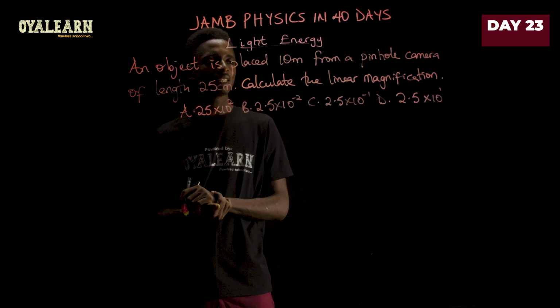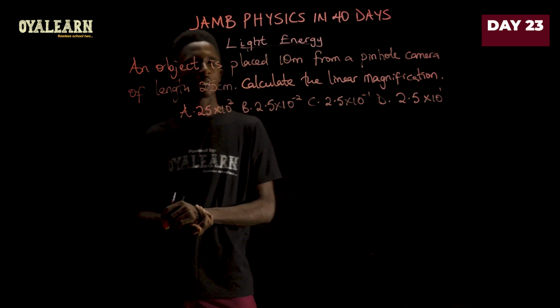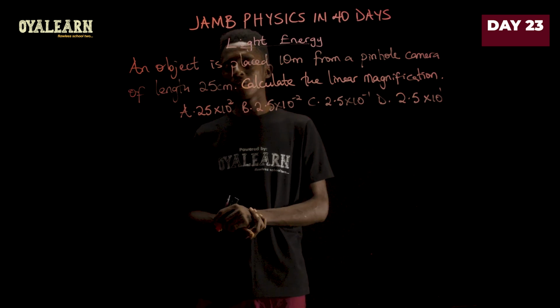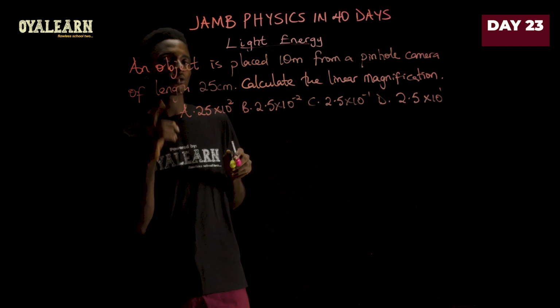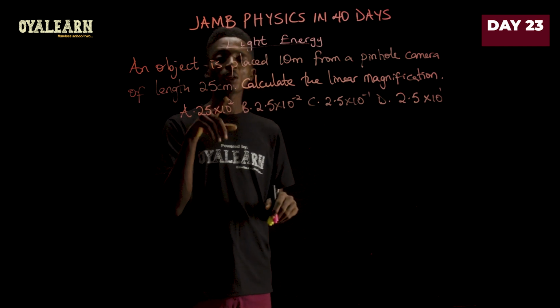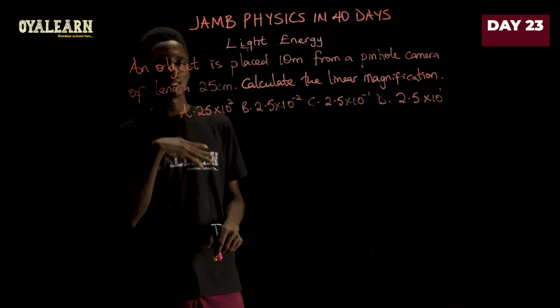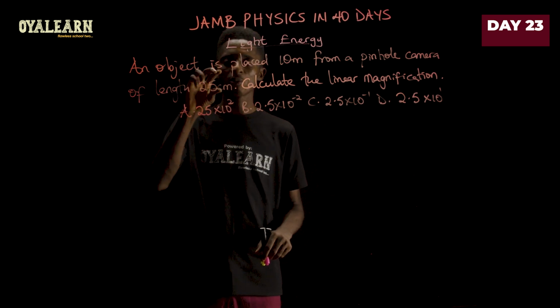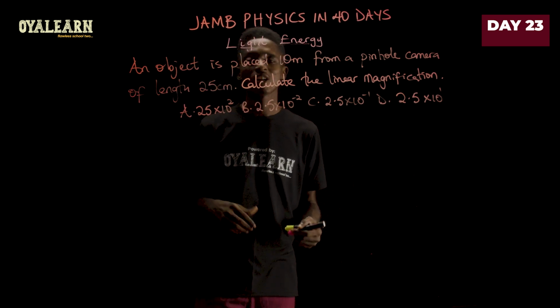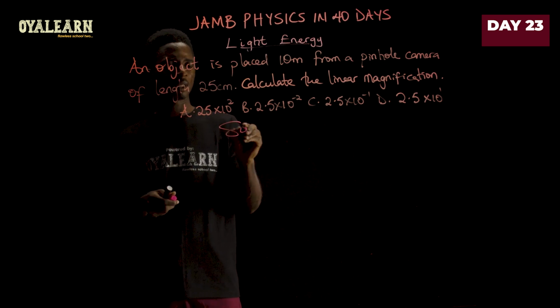An object is placed 10 meters from a pinhole camera of length 25 centimeters. Calculate the linear magnification. One thing you need to take note of in this question is that we have them in different units. So when you're solving, you either bring this to centimeters or you bring this to meters. Whichever way, just make sure they are in the same unit when solving for the linear magnification. So here will be the solution.